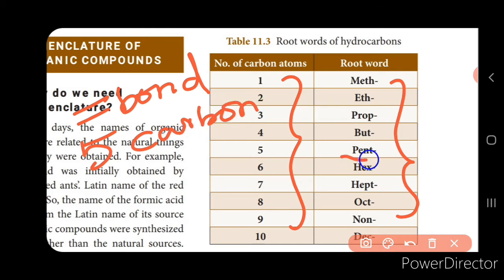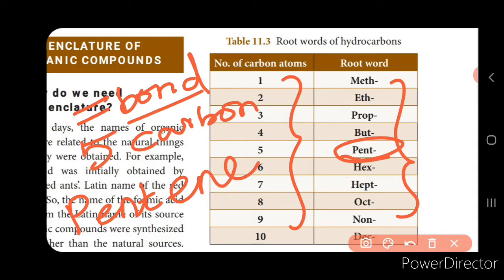Now what is the root word for 5 carbon atoms? It is pent, right? So pent. Now since it contains a double bond, the suffix ene will be added. So the carbon chain is the main parent chain, isn't it? So based on that, the root word will be selected.